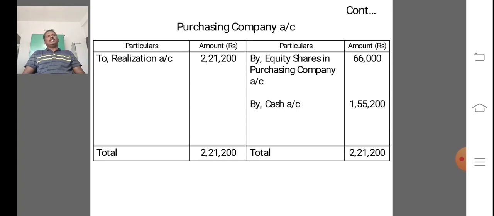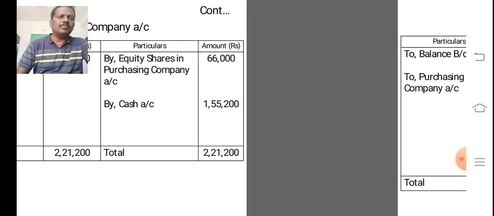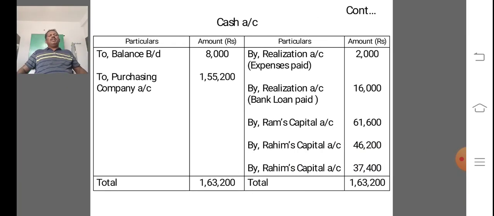That is, equity shares in purchasing company account, credit 66,000, and credit cash or bank account 1,55,200. The total is 2,21,200.